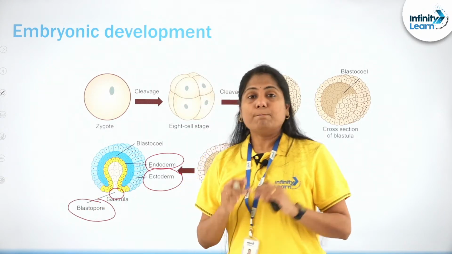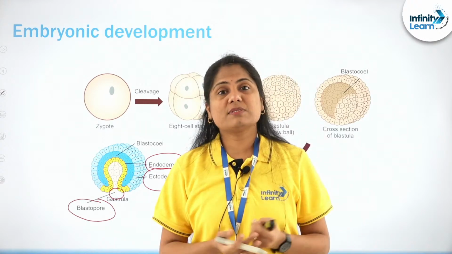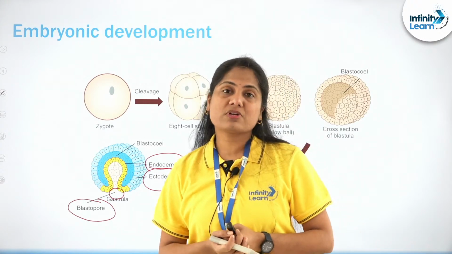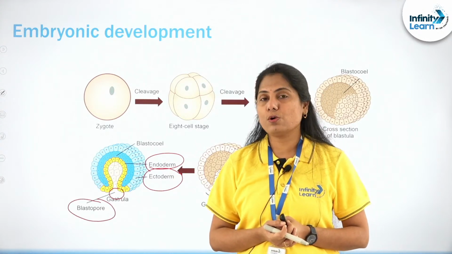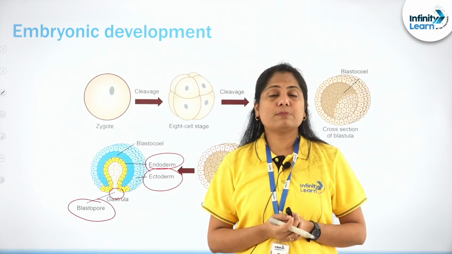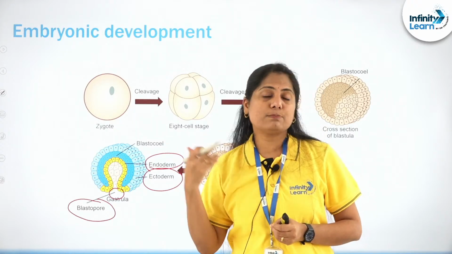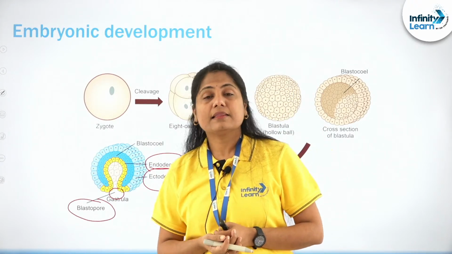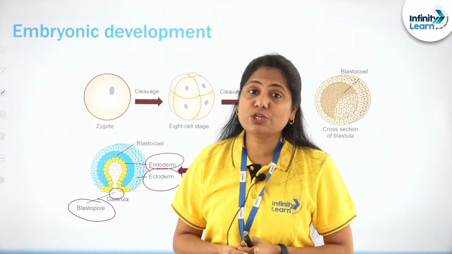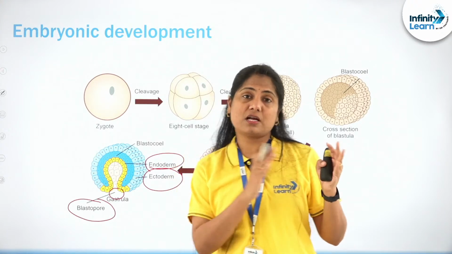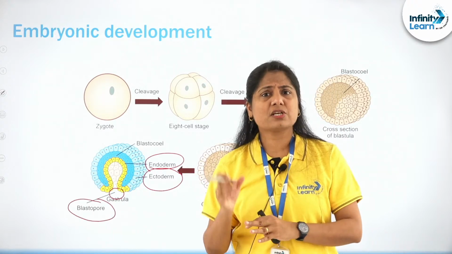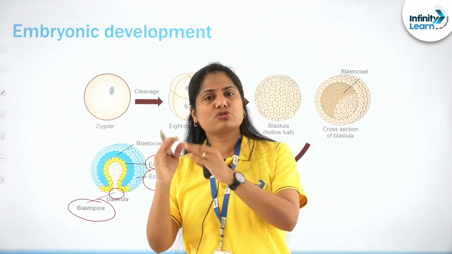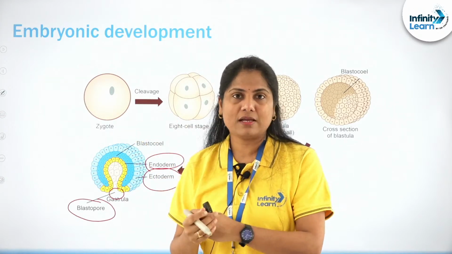blastopore. Based on this also, organisms can be classified. Whether blastopore is developing into the mouth first, they are referred to as the protostomia. In case it develops into anus and mouth develops later secondarily, they are referred to as the deuterostomes. The advanced ones are usually the deuterostomes. Proto meaning first, stoma is the opening. First opening turns out to be the mouth there.